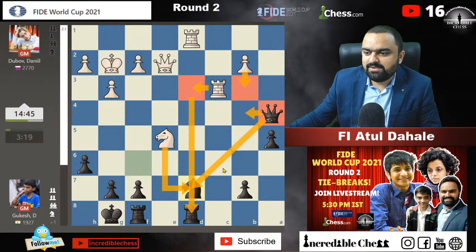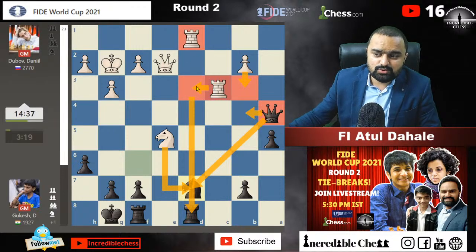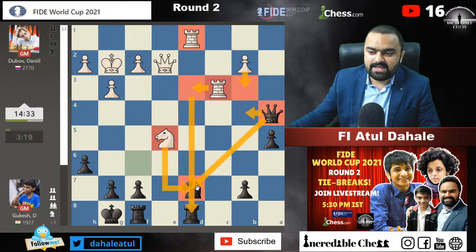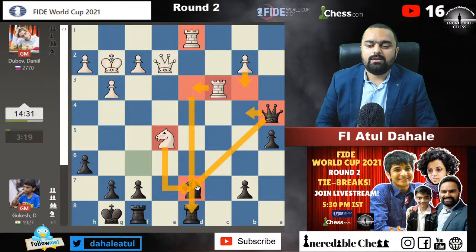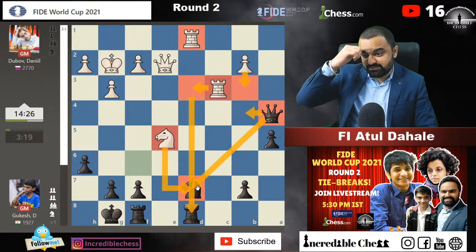What about b3? Yeah, b3 is the best move. Just trying to deflect the queen on a4. If the queen gets deflected from this square, then the rook will come on the d3 square, and these two rooks plus the knight, they will definitely be exerting more pressure on the d7 point, and it will be impossible for Gukesh to save the knight in that case. I think Gukesh is in trouble, guys.